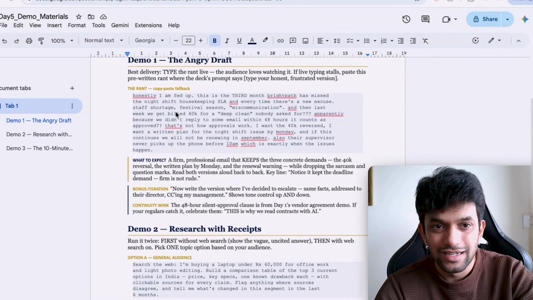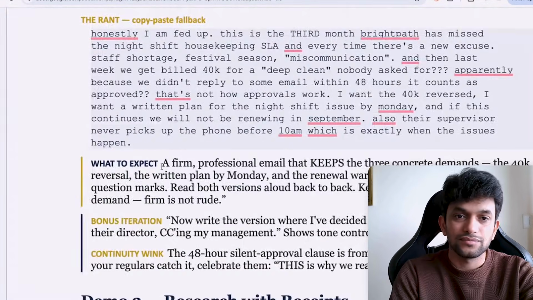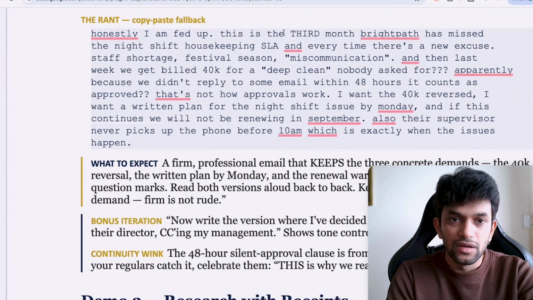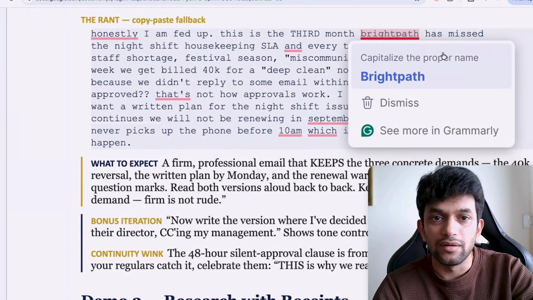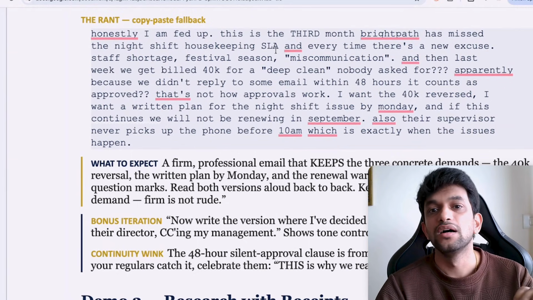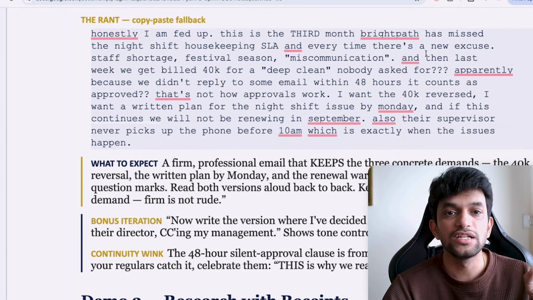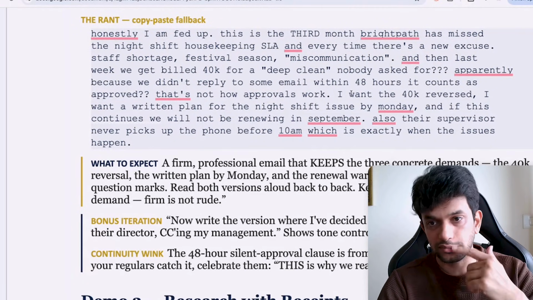This is my rant. If you can see over here, honestly, I'm fed up. This is the third month BirdPath has missed the night shift housekeeping SLA and every time there is a new excuse. Staff shortage, festival season, miscommunication, and then last week we get billed 40K for a deep clean nobody asked for.